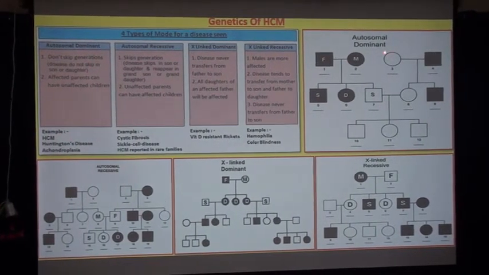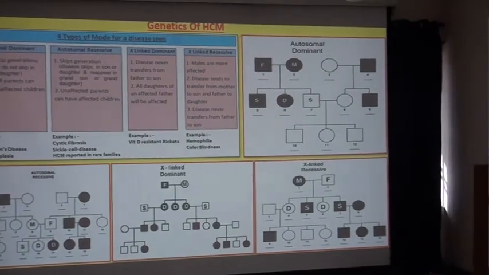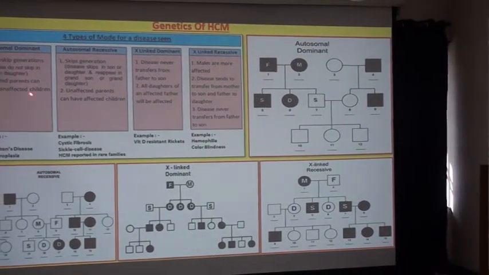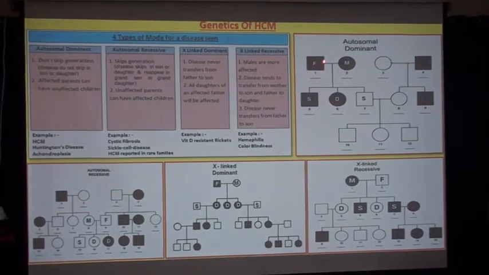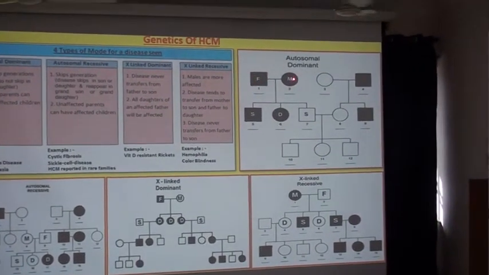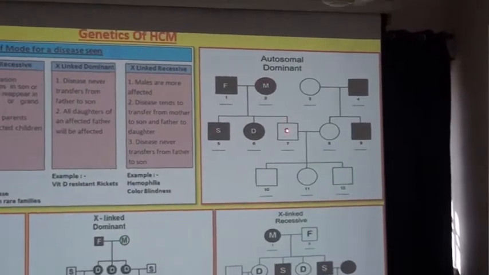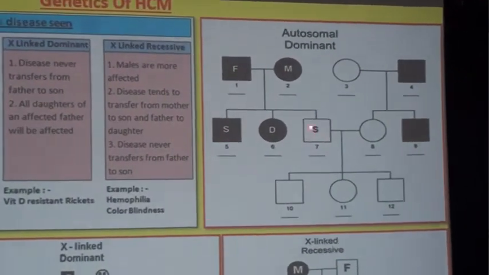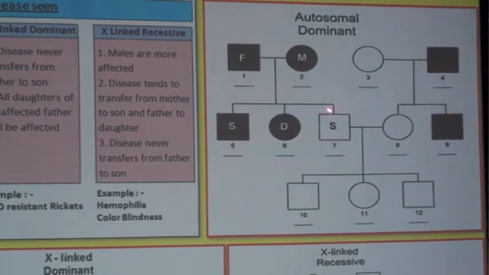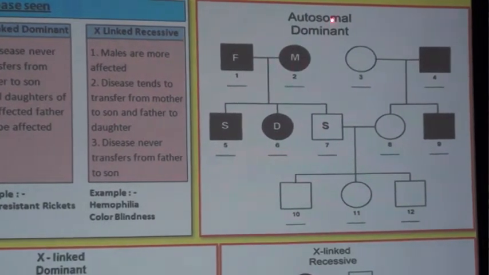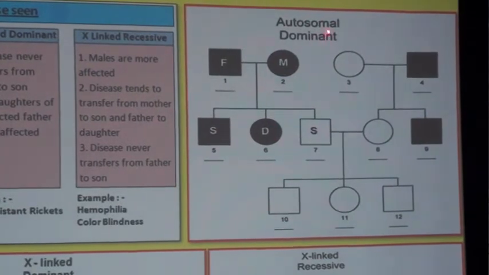Here, father is affected, mother is affected, but the son is not affected. Affected parents can have unaffected children. So this is autosomal dominant.